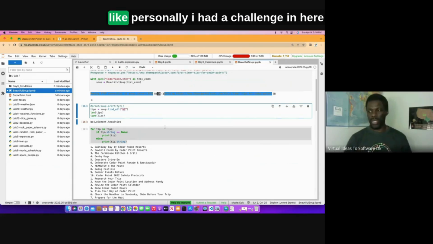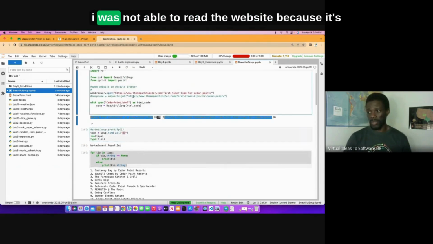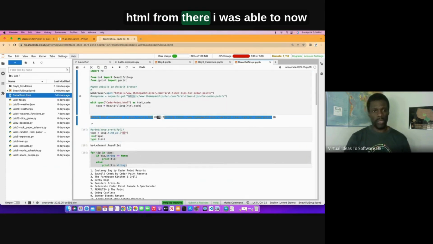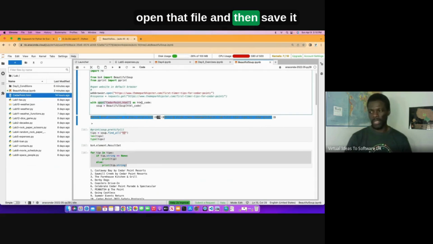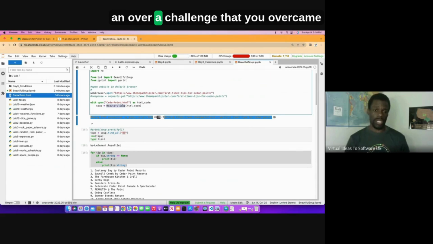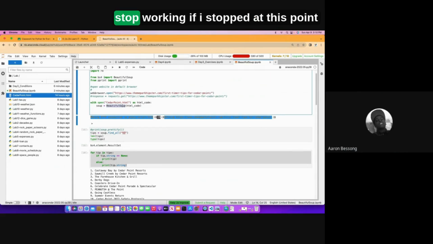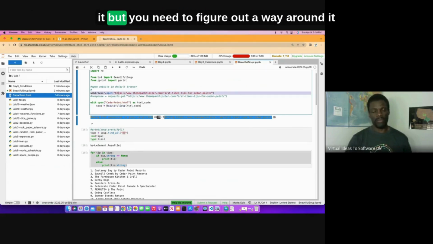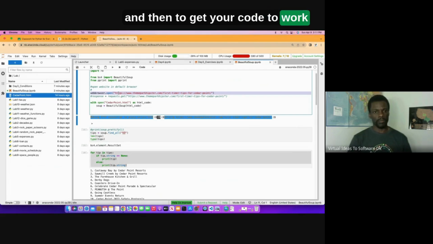Personally, I had a challenge here. I was not able to read the website because it's secure. So I had to download the HTML, which you see here. From there, I was able to open that file and save it as something I use with BeautifulSoup. That's a challenge that you overcame. Challenges are not meant for us to stop working. If I stopped at this point and said this thing is not going to work, forget about it, that would be wrong. You need to figure out a way around it and get your code to work.